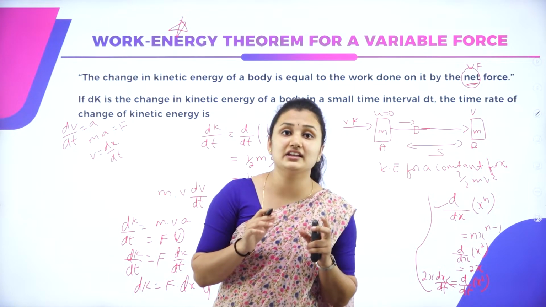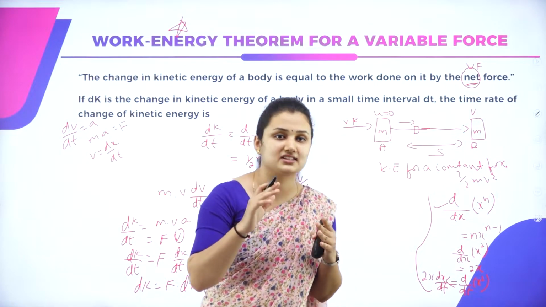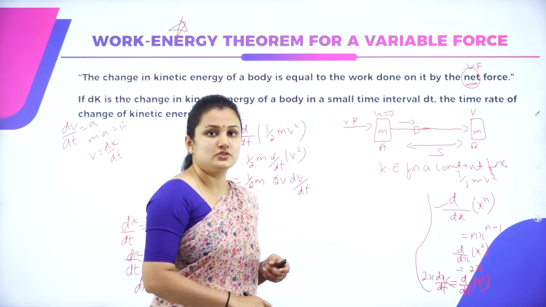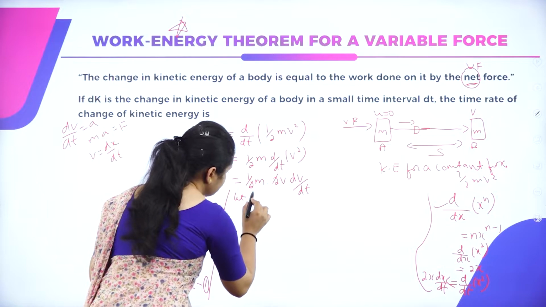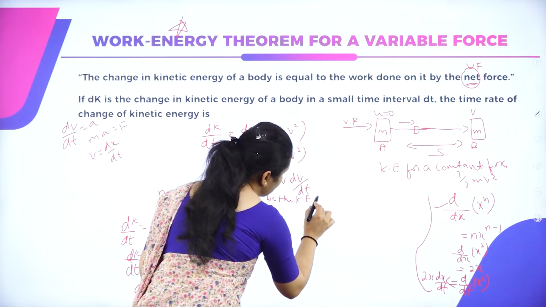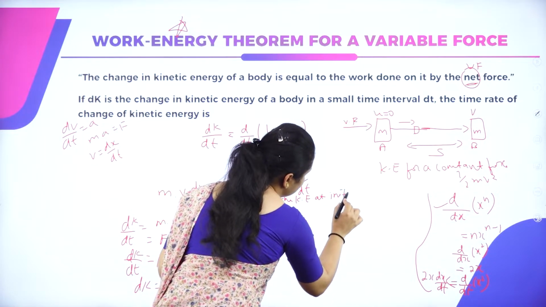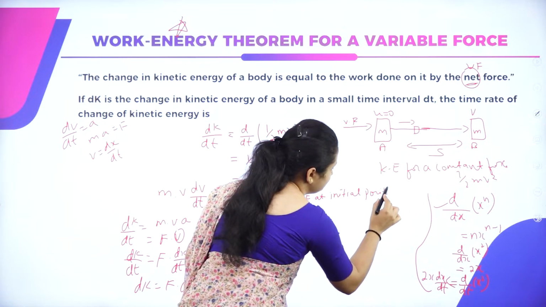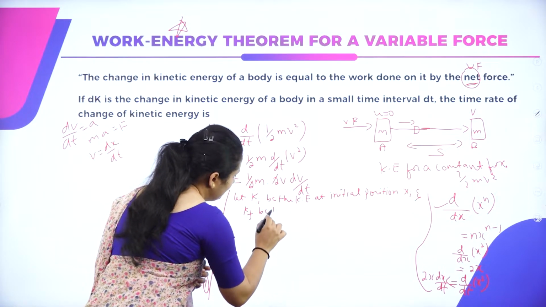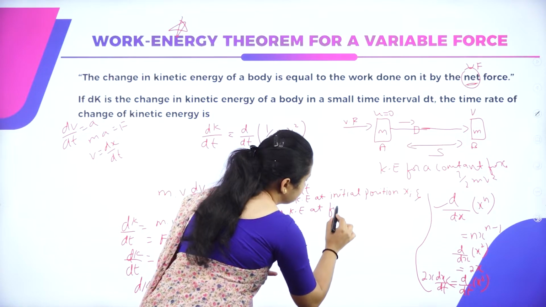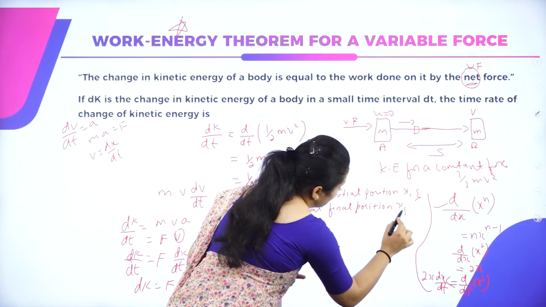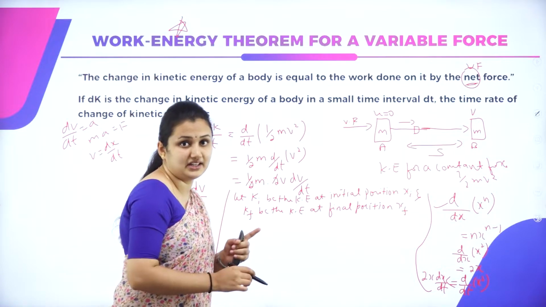Let Ki be the kinetic energy at the initial position xi, and kf be the kinetic energy of the object at the final position xf. Now what will be the total change in kinetic energy?